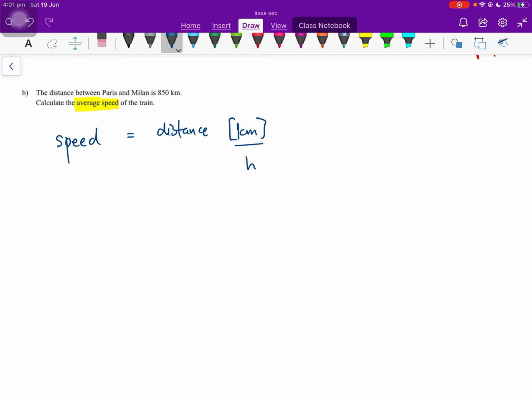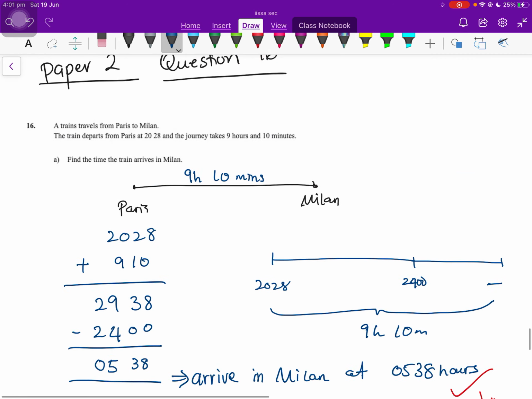Now we are doing kilometers and then the time in hours. So let's do that. We already know that the distance is 850 kilometers and the time is 9 hours and 10 minutes from the statement over here.